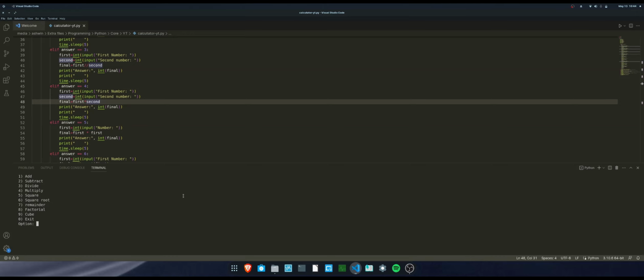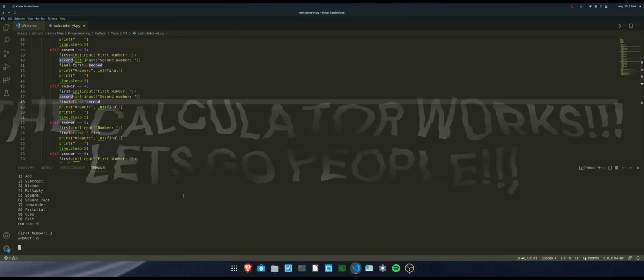Next is factorial. I don't know what factorial stands for. I'm just gonna enter some number. Oh my god, that's a huge number. Okay, that's good for a test though. Last one, cube. Let's do the cube. 2 8. Yeah, we get the correct answer. Now finally we'll just exit.